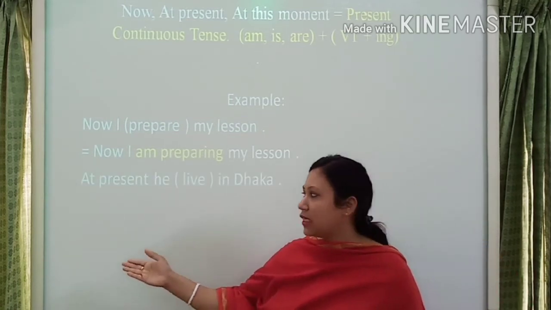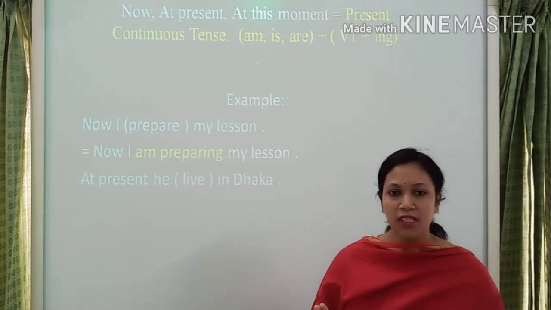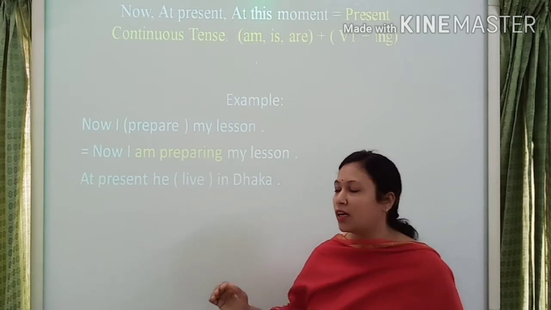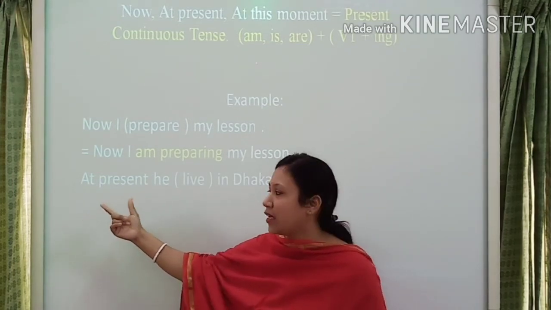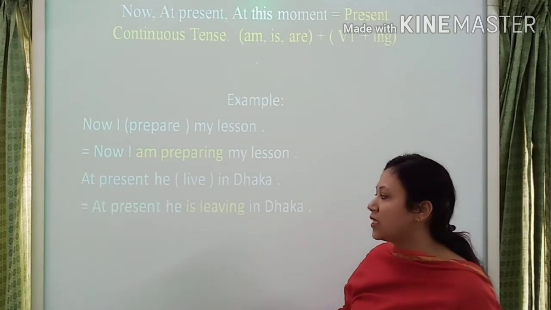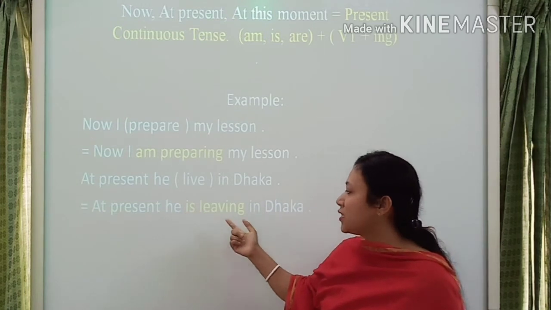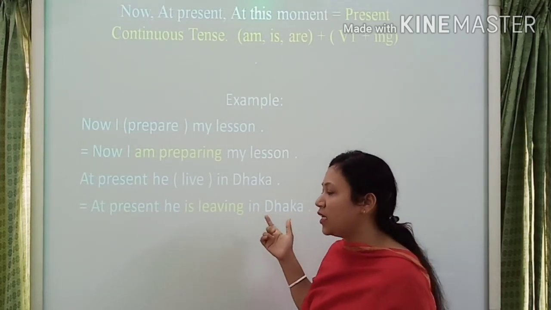Look at here, student. At present he live in Dhaka. Here the identifying point is at present, and its answer is: at present he is living in Dhaka.